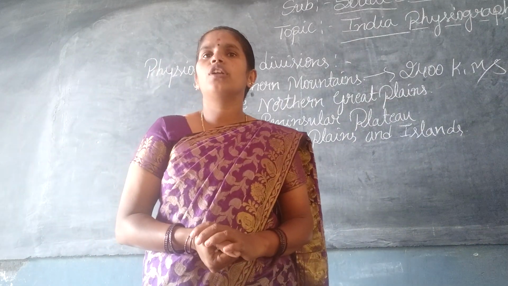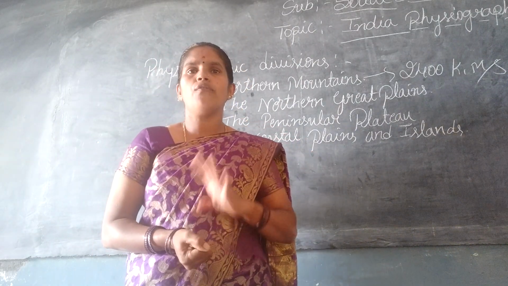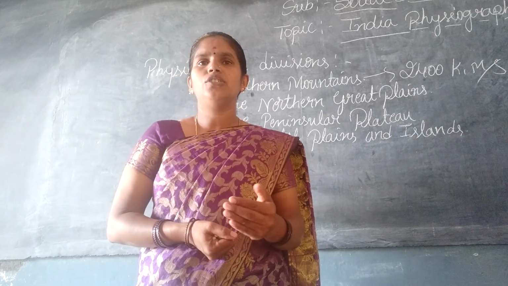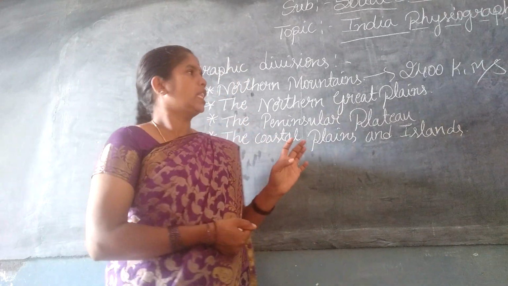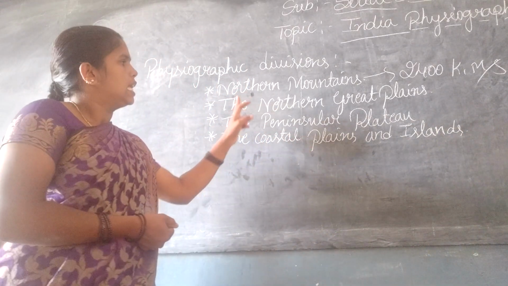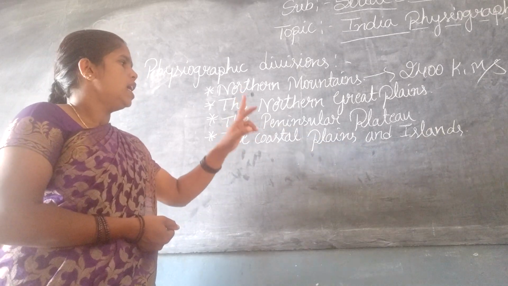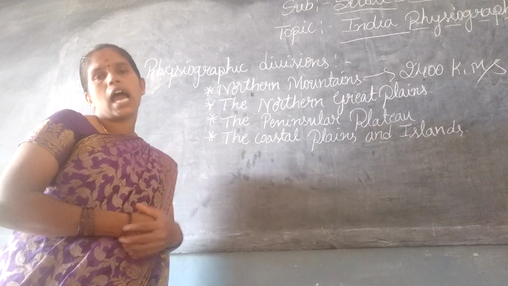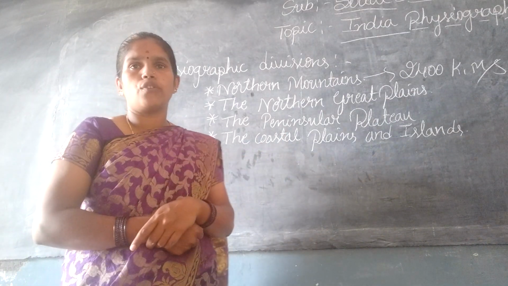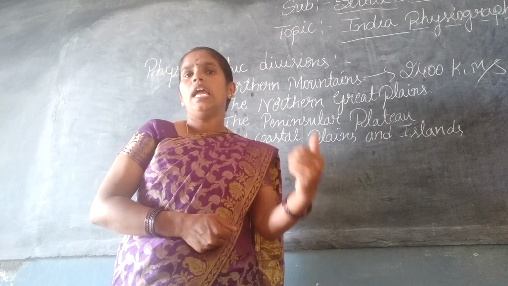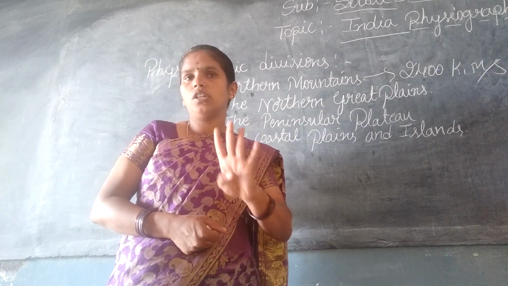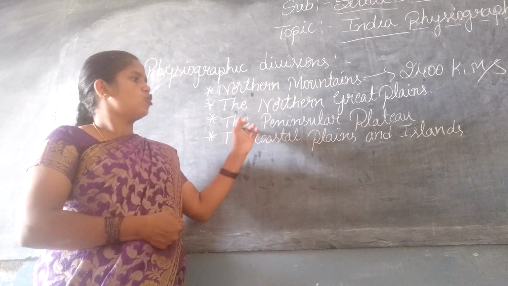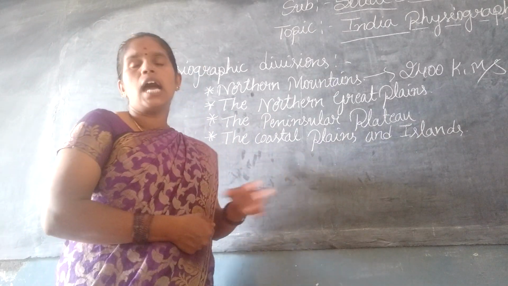On the basis of physiography, India can be divided into four major divisions. They are the northern mountains, the northern Great Plain, the peninsular plateau, and the coastal plains and islands.